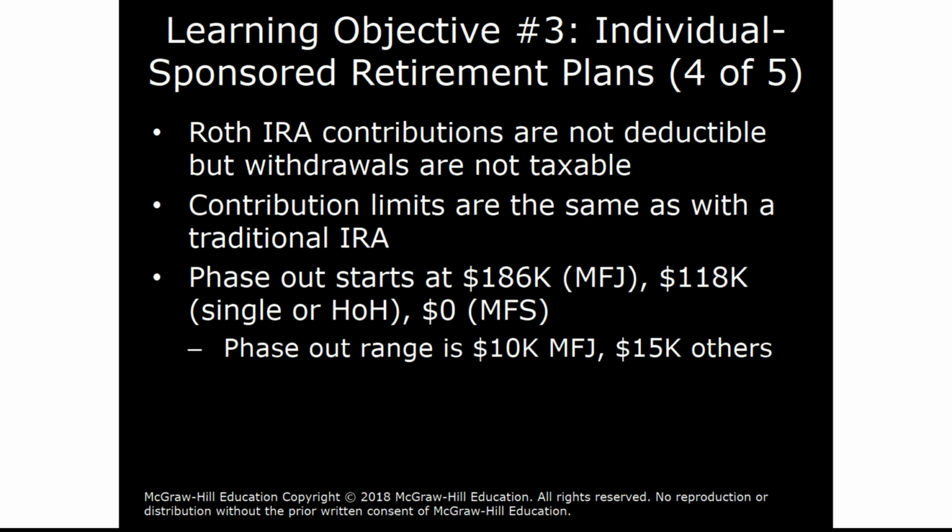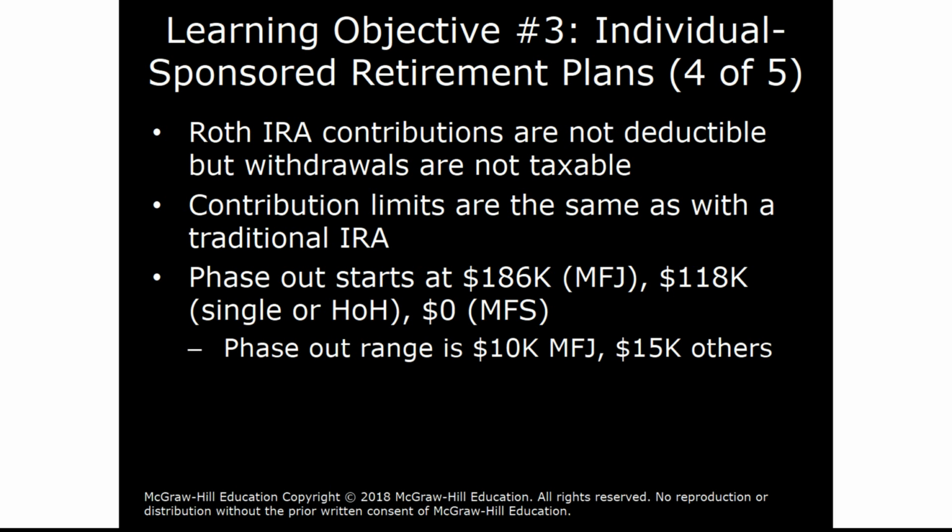Here the phase-out starts at $186,000 for married filing joint and $118,000 for single or head of household. Again, there's a phase-out at $0 for married filing separately. The range, which is the denominator in some of our calculations that I'll be demonstrating in the next video, is $10,000 for married filing joint and $15,000 for all others.